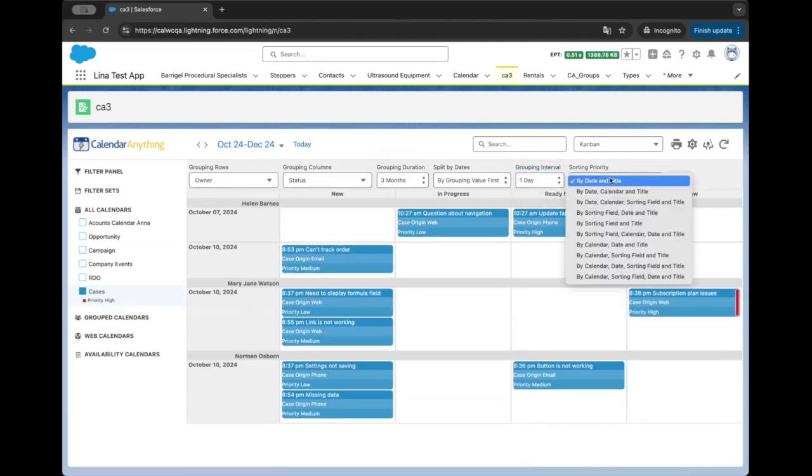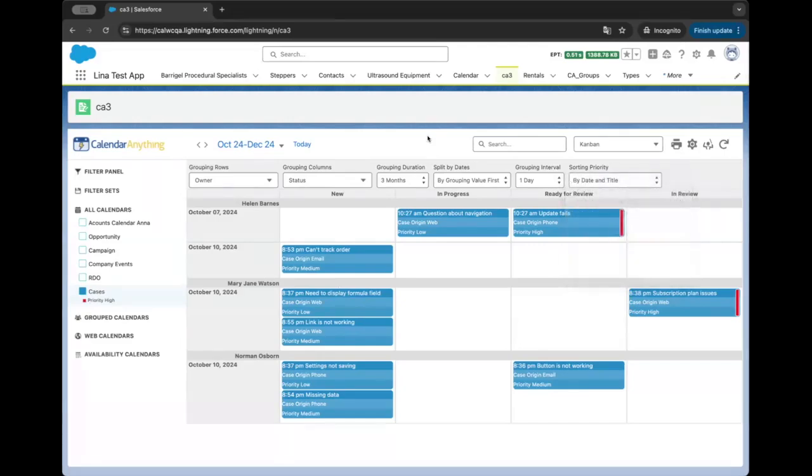And here, as you can see, we have several options on how we're sorting the records. This will determine how this is sorted within the grouping. Right now we're sorting by date, then by title. So things that came in first and then by title in alphabetical order. But for, let's say, our Gantt view, we have many different sorting options. So if you want to sort by date, calendar and title, you can do that. By date, calendar sorting field and title, you can do that. So many different options on how this data can be presented.